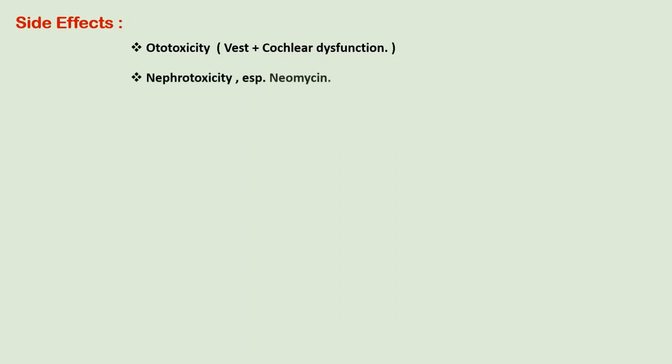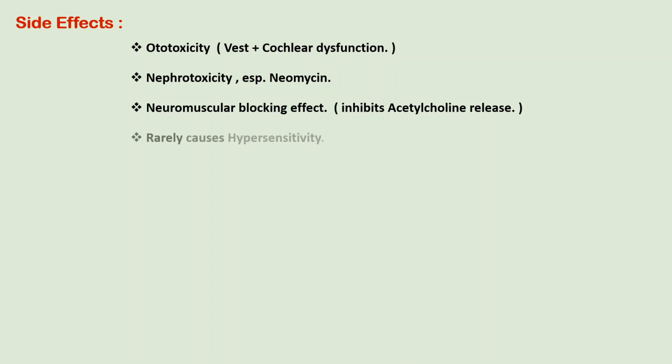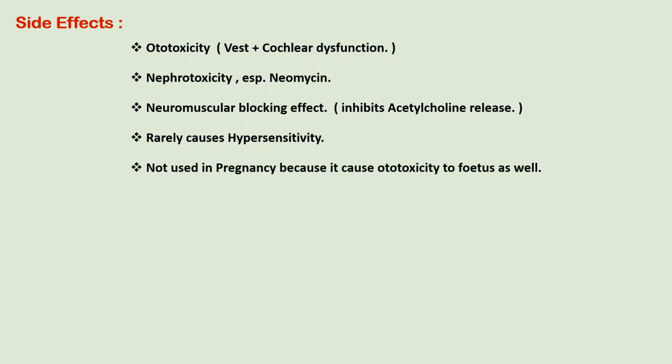Secondly, nephrotoxicity is seen especially with neomycin. And third, they have a neuromuscular blocking effect by decreasing acetylcholine release, just like botulinum toxin. And finally, they also show hypersensitivity reactions. These aminoglycosides are contraindicated in pregnancy due to ototoxicity to the fetus.